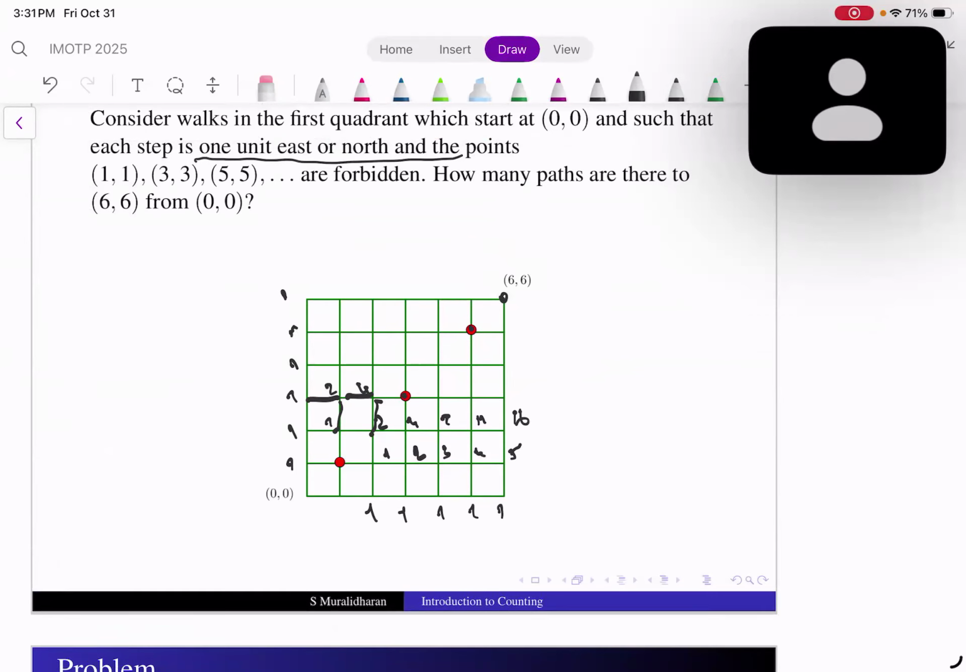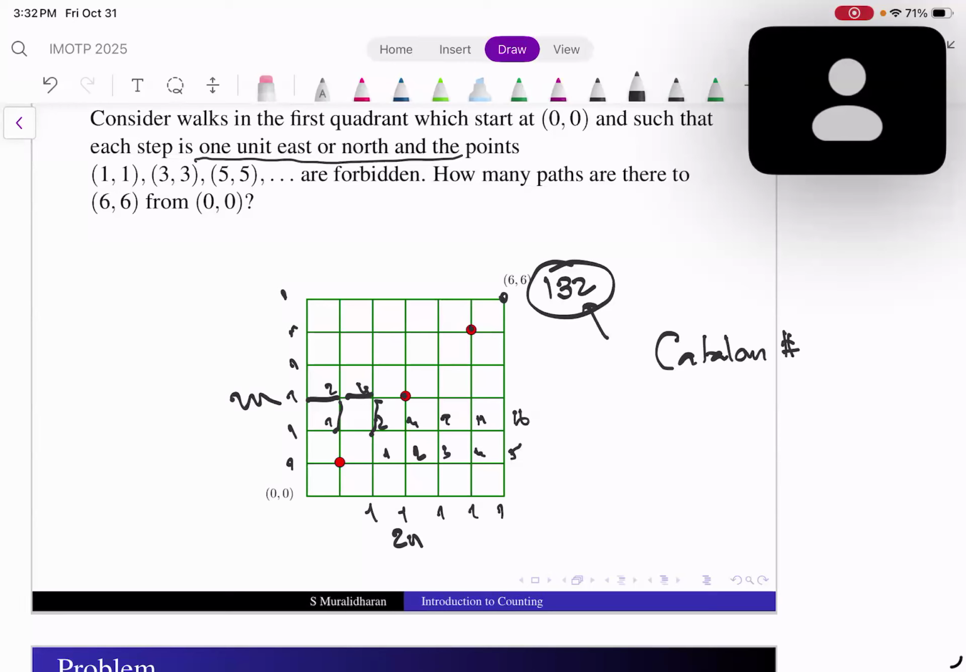Sir, I'm getting 132, but I'm not sure whether it's right. Yeah, 132 is what you will get, definitely. Here also it's the same thing. So here I have 2n and 2n. And this also will be the Catalan number.